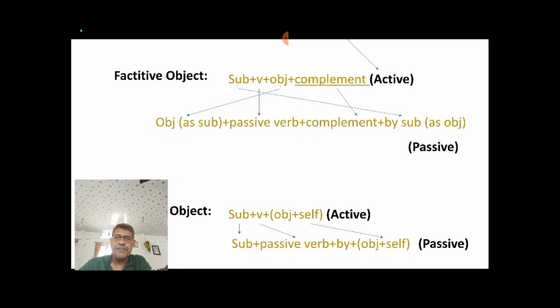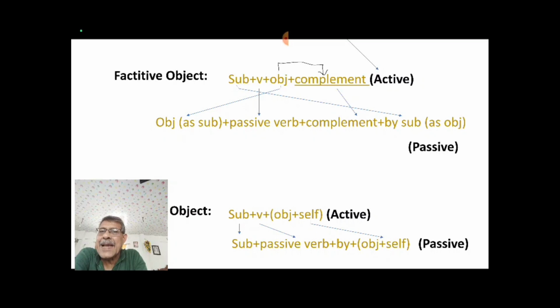Okay, now you see factitive object. This is also very important. You have to know first what is factitive object, isn't it? Factitive object is nothing but the complement of the object. This is your object, and this complement is for the object, objective complement. Clear? What is factitive object?